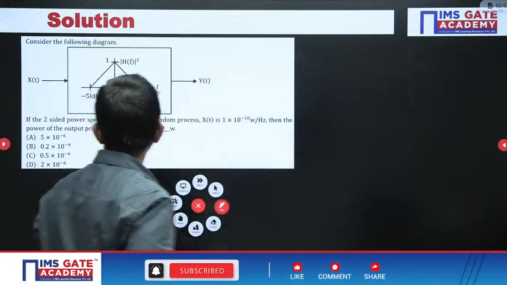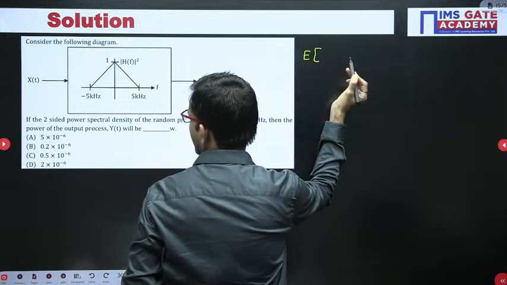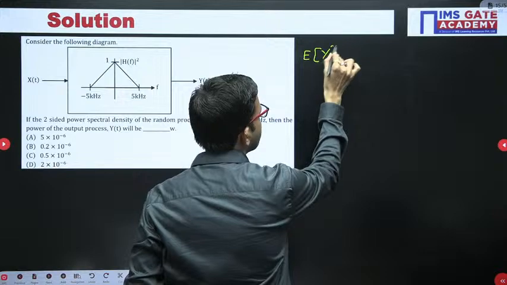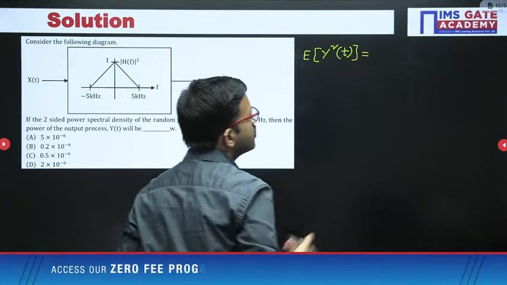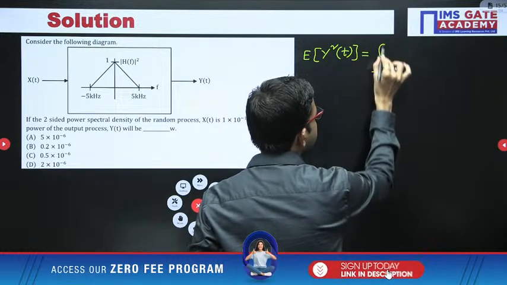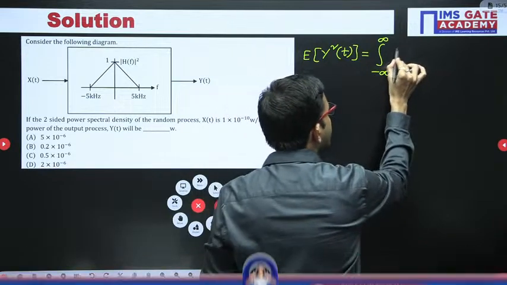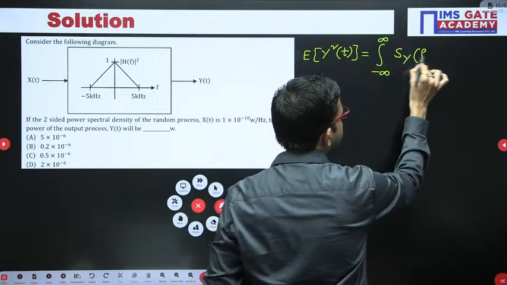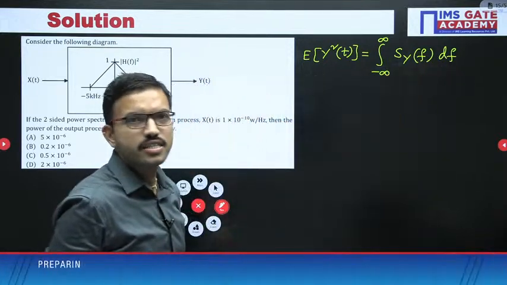So here, expectation of y square of t is equal to integral minus infinity to infinity Sy of f df. This is the output power spectral density integration, right?